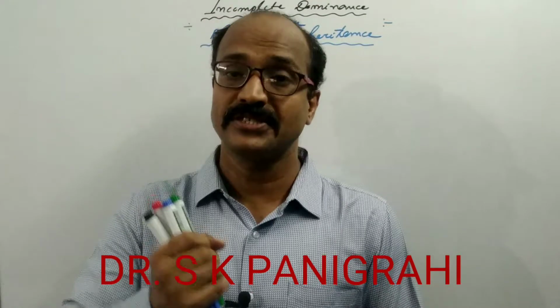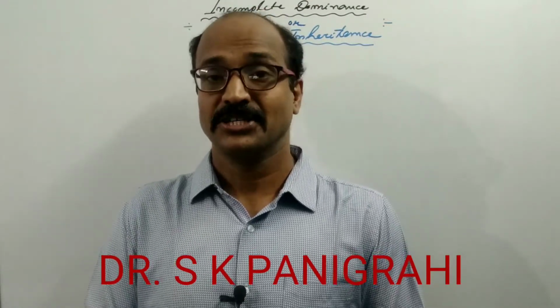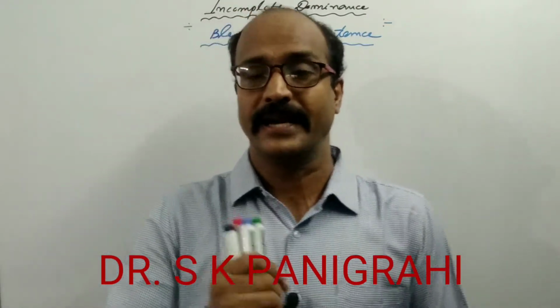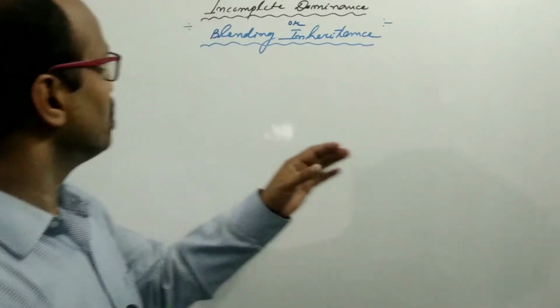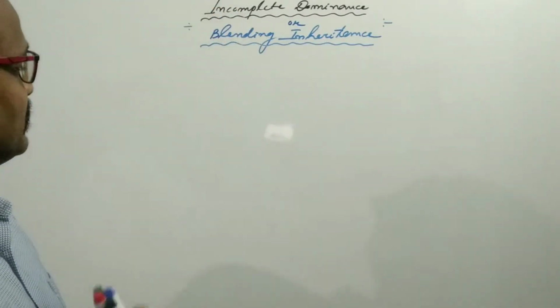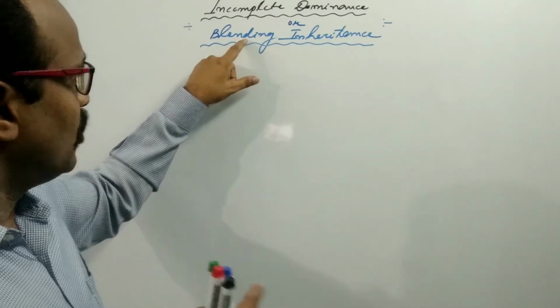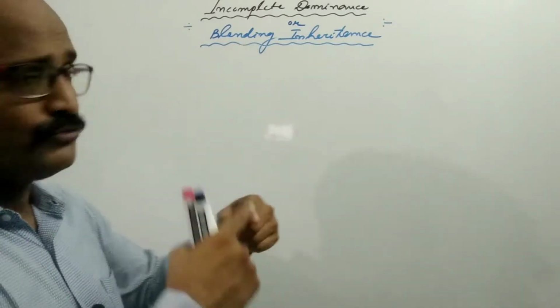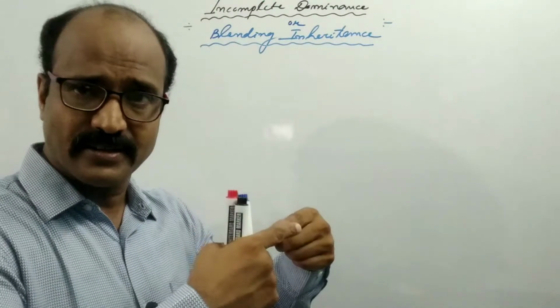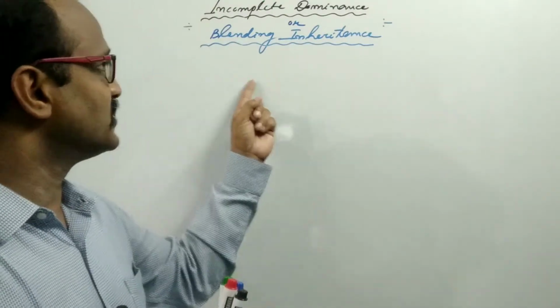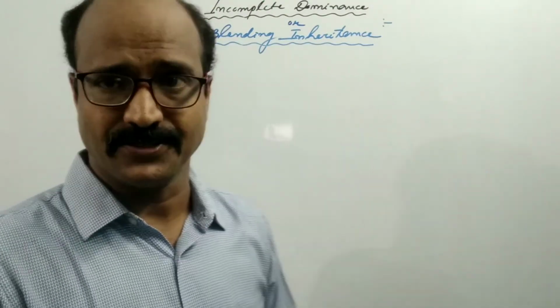In this session, I will talk about incomplete dominance. Incomplete dominance is also known as partial dominance, semi-dominance, or blending inheritance. This is the famous name of incomplete dominance. Blending means the mixing or combination of genes or the Mendelian factors. That's why it is known as the blending inheritance.